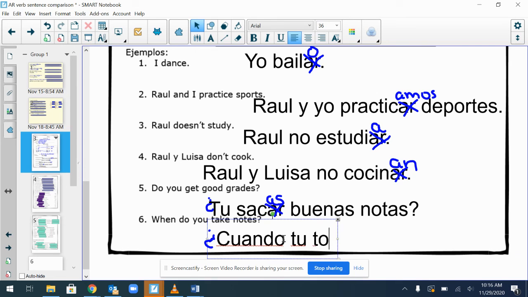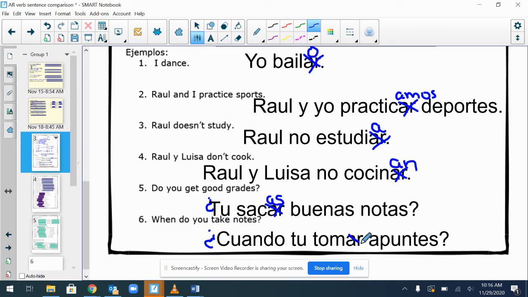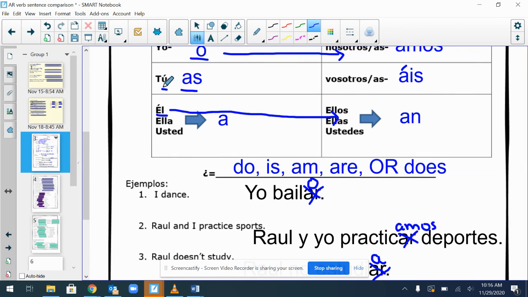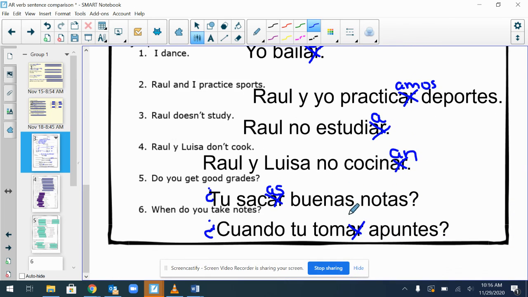Take notes is tomar apuntes. And this means when do you to take notes? So we need to get rid of that AR. We're going to go back up. We're going to look at the chart for tú, and we see we're going to put an AS onto the end of the word. Cuando tú tomas apuntes.